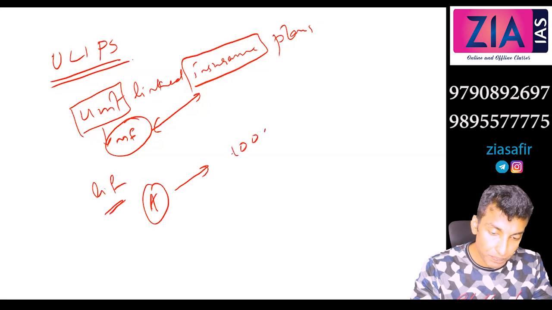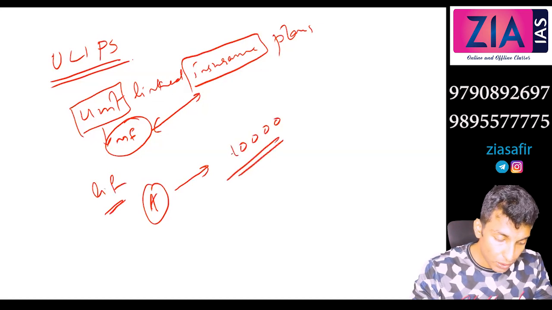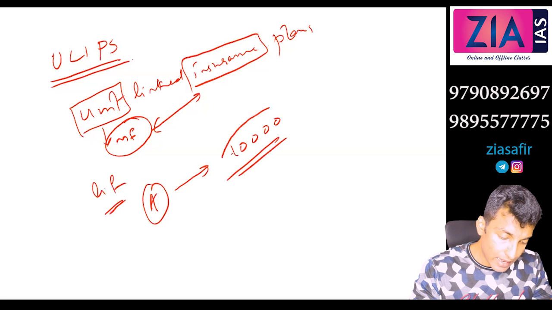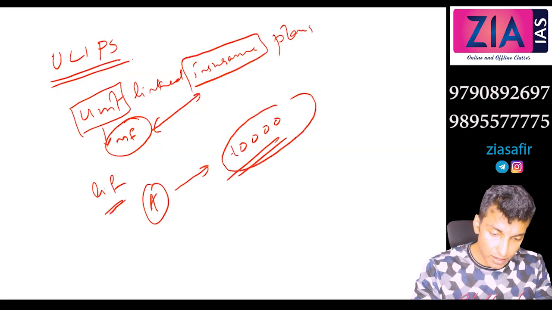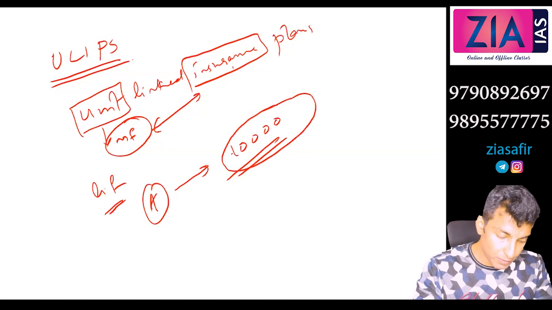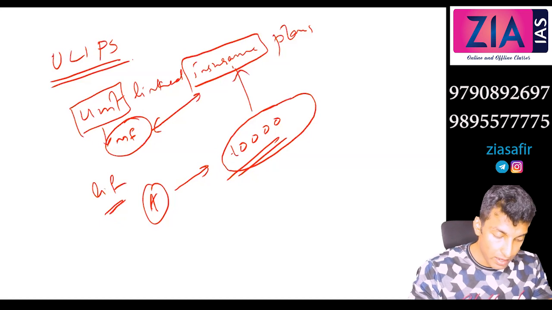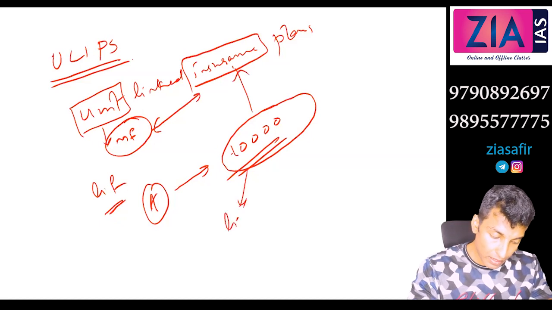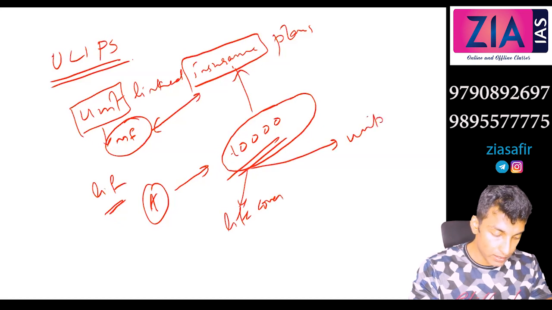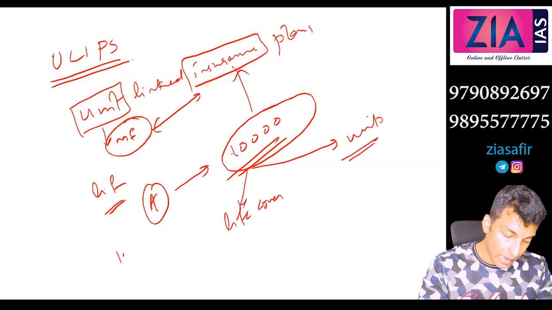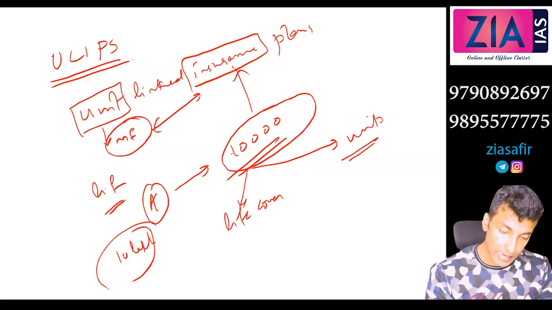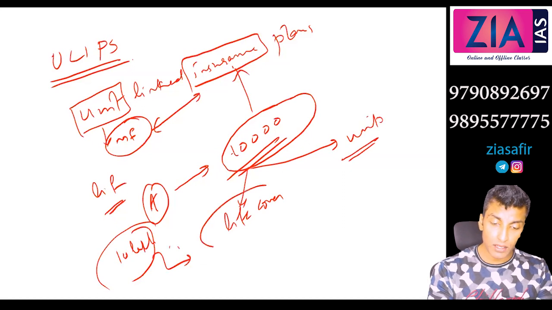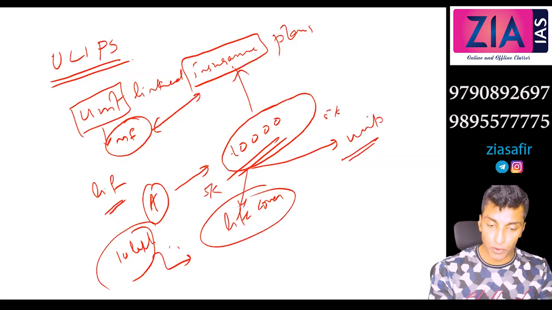Earlier, this entire 10,000 would be only for insurance purposes. Now it will be divided. Half will be for life cover and half he is getting units. Earlier I told you 10 lakh coverage was there. Now this coverage will be reduced, because out of this 10,000, maybe 5,000 is going for life cover and 5,000 is going for units.